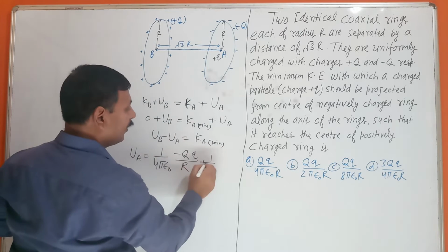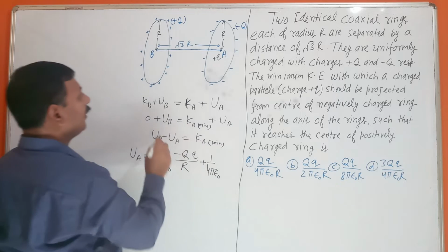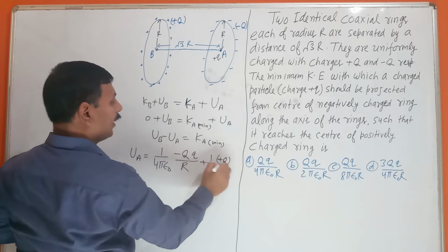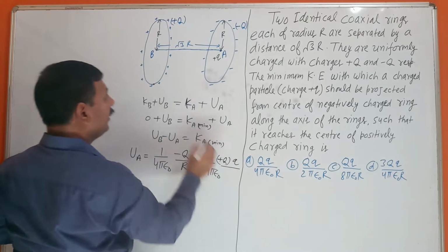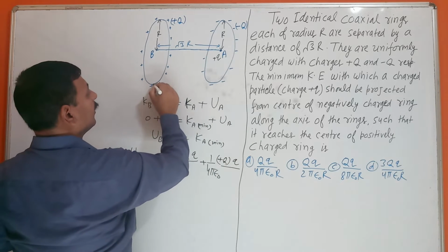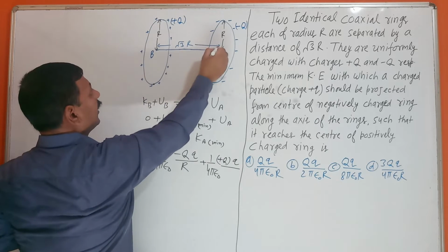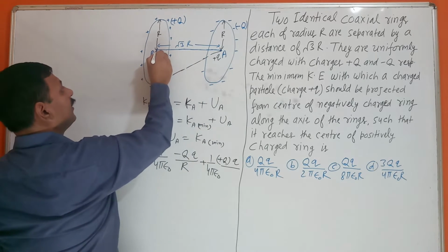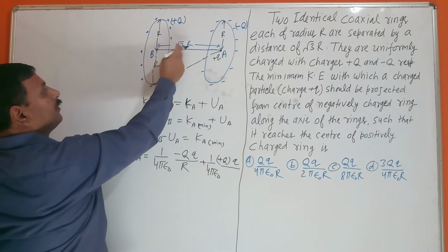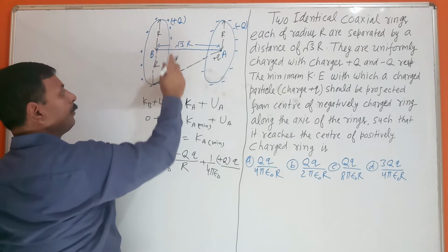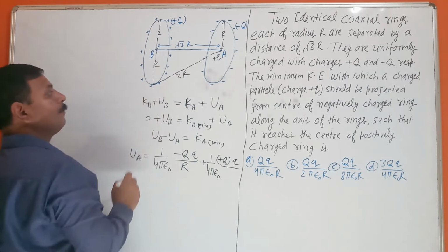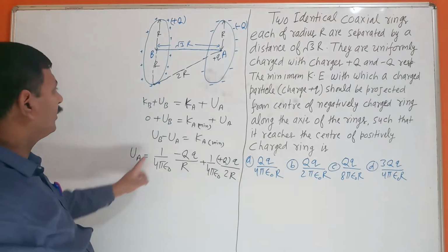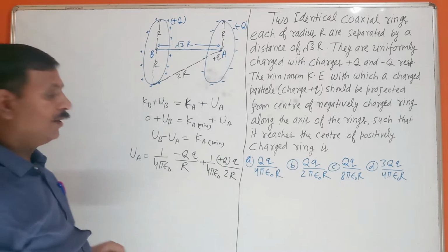1 upon 4 pi epsilon naught. Here the charge is plus Q, charge q upon, what will be the distance from here? You can see this distance. This is R, this is root 3 R. If you solve using Pythagoras, this will come 2R. So that distance is 2R. That will be the potential energy at point A.